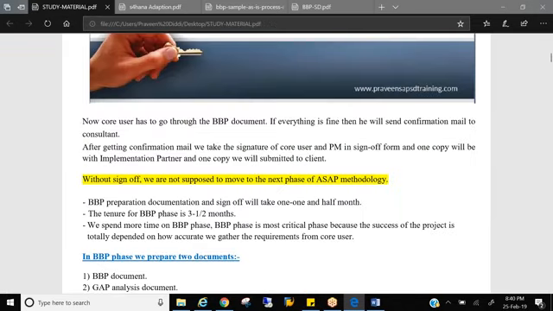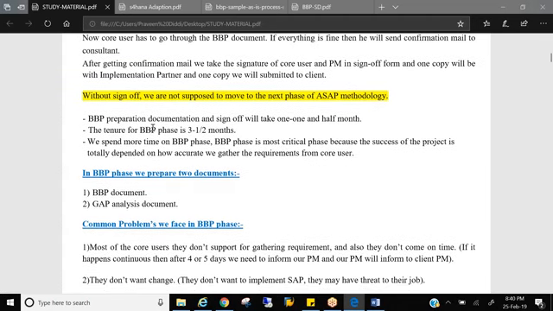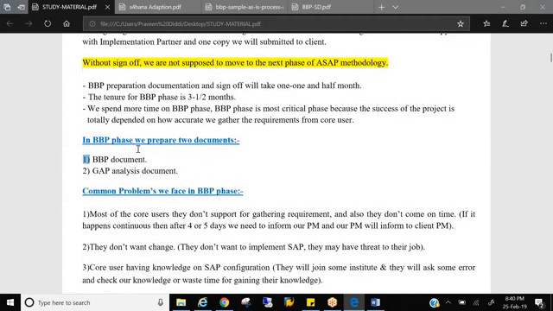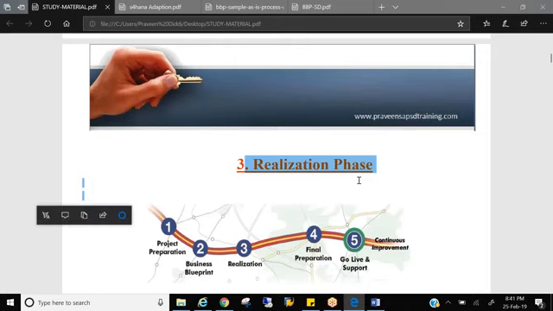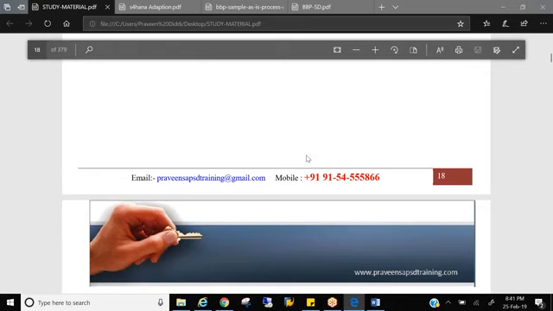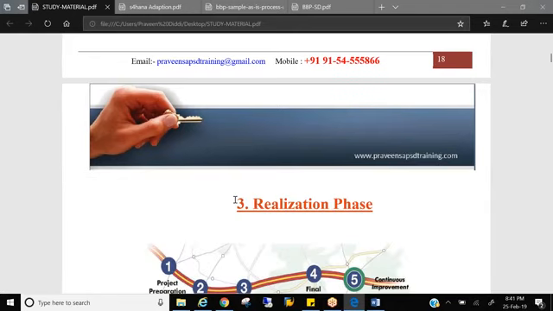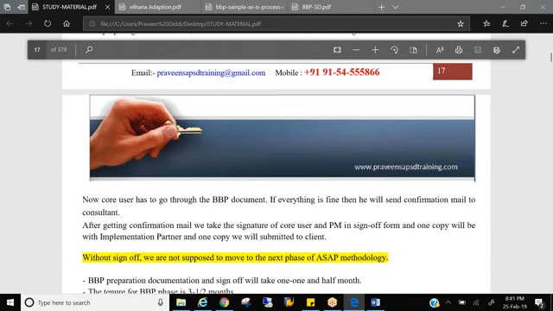So this whole BBP process goes minimum 3 to 6 months, depending upon the project tenure, what kind of project you're working on, and what documents we prepare. In the BBP phase, you prepare the BBP document and the gap analysis document. These two documents you'll be preparing, right? This is all about the BBP phase, and once you're done with it, you go to the next phase called the realization phase. Today we will discuss only up to BBP. Tomorrow we'll continue with realization, final preparation, and go live, which I want to do in one session.